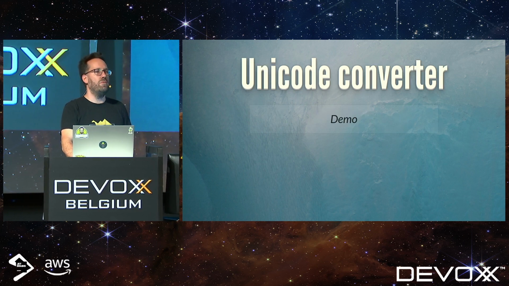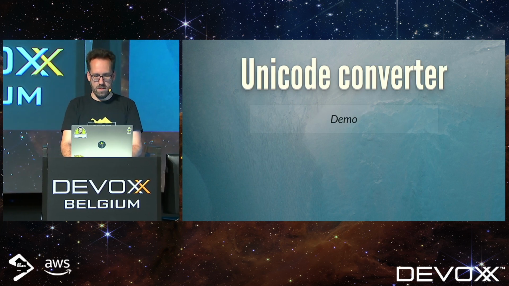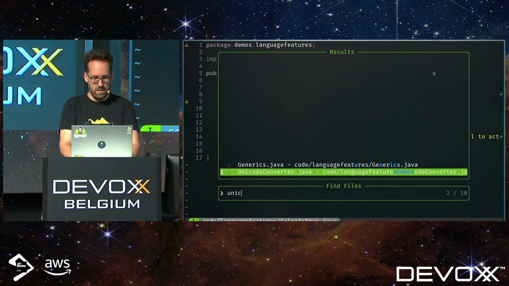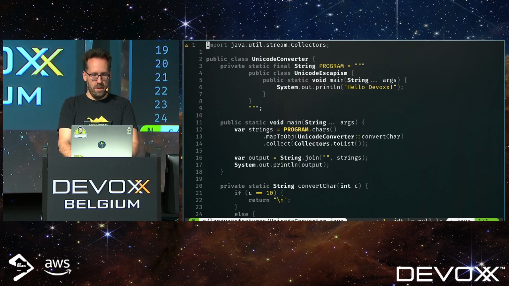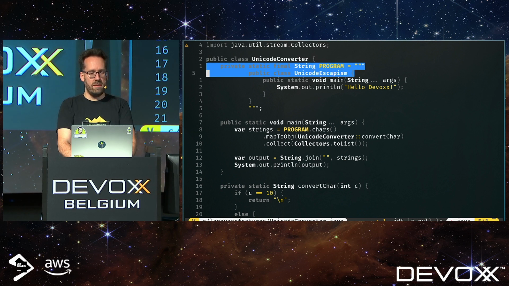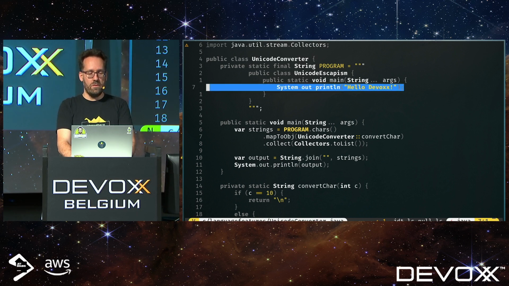But we can go one step further with this. Here I have a program. It contains a text block, and the text block contains another program. The contained program is really simple. It just prints out hello devox, and that's it.